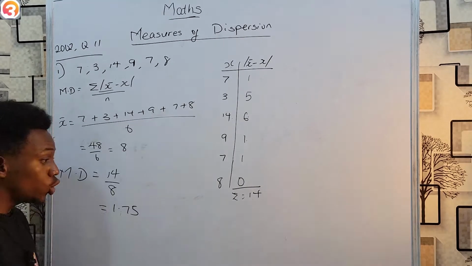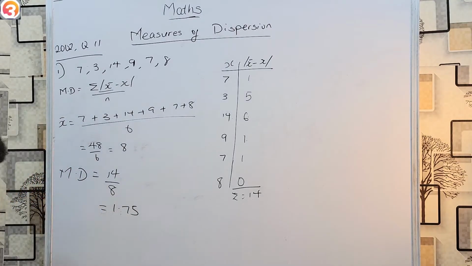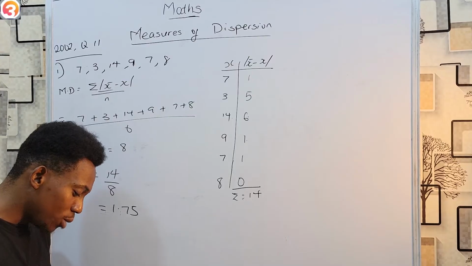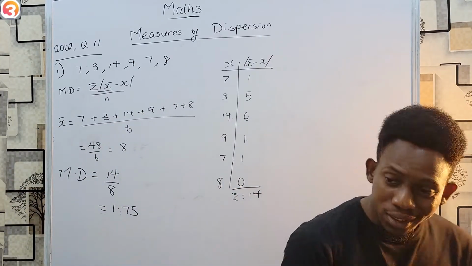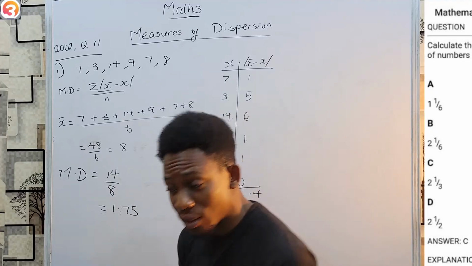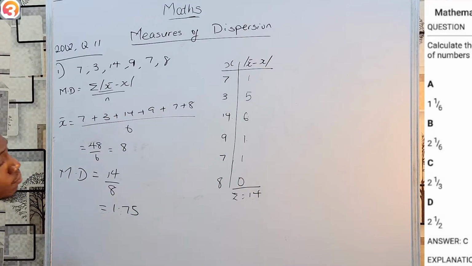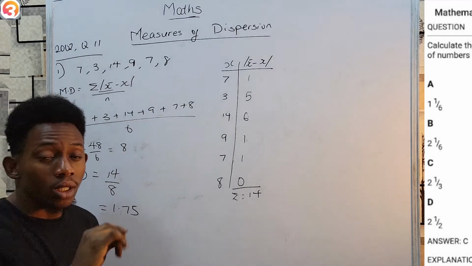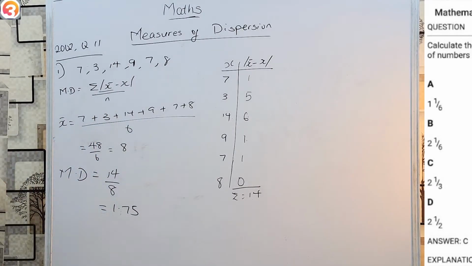1.75. So we're getting 1.75, but a quick look at my options tells me that that is not possible. Because in my options, I'm having the options in fractions, yes, but none of the fractions could be 1.75. So what can I do? Check your solving again. And note, when checking your solving, I recommend you go from back to front. That way, if the mistake was towards the ending, you find it quickly.